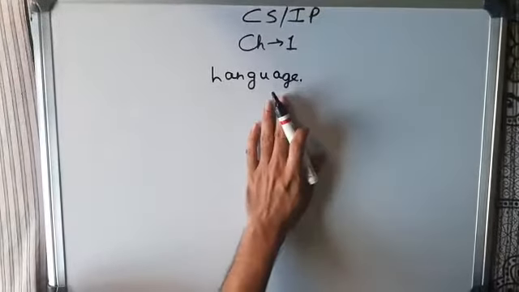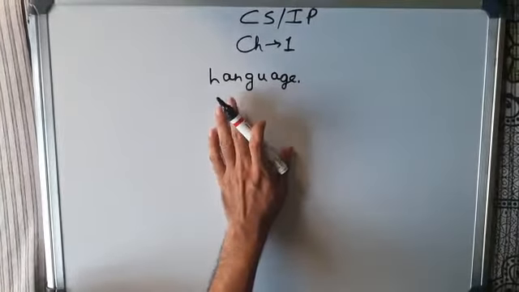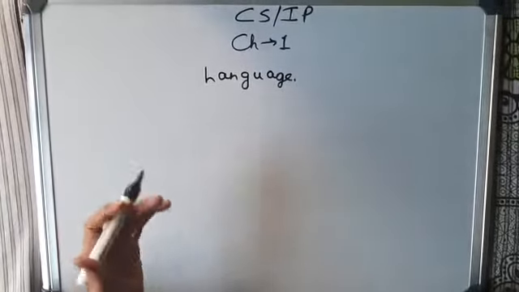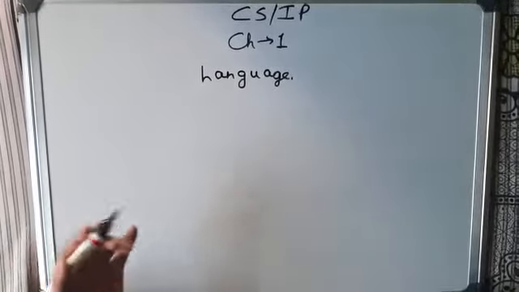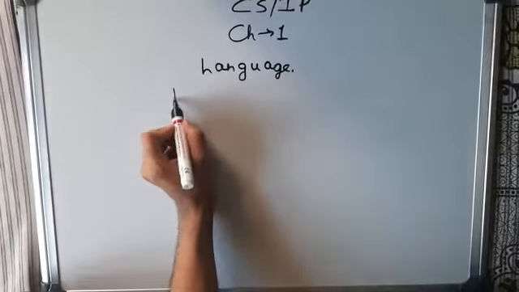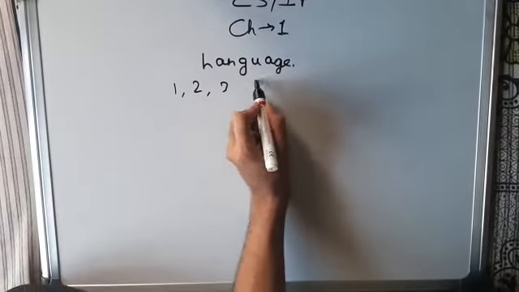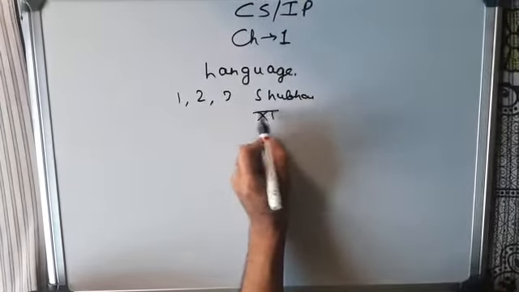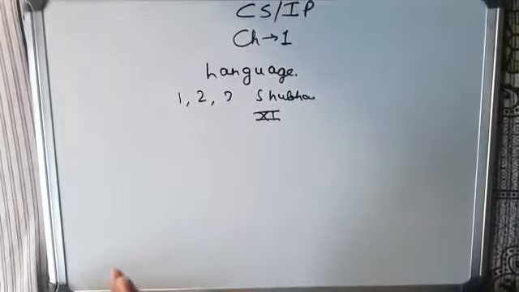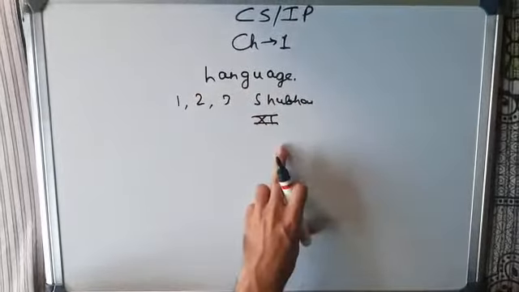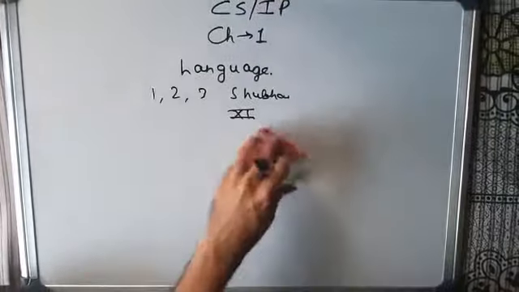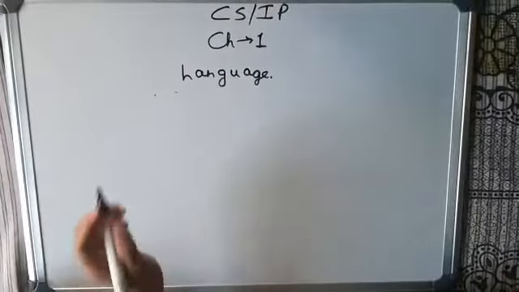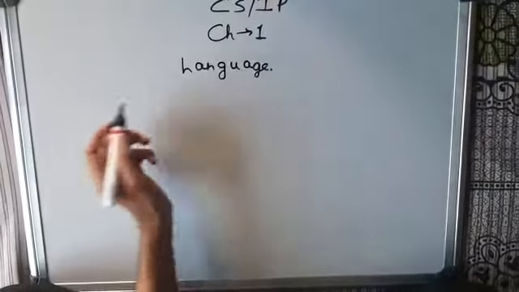Now our last topic of this chapter is language. What kind of language is understood by your system? For example, you are giving input 1, 2, 3 or Shubham or class 11th, any data, but your computer can't understand this kind of language. So when you write a code for certain thing, this code is known as your programming language.